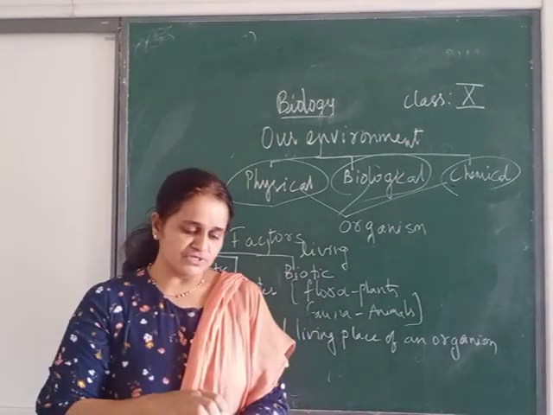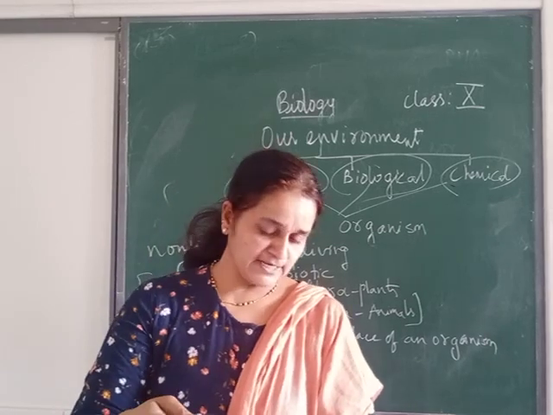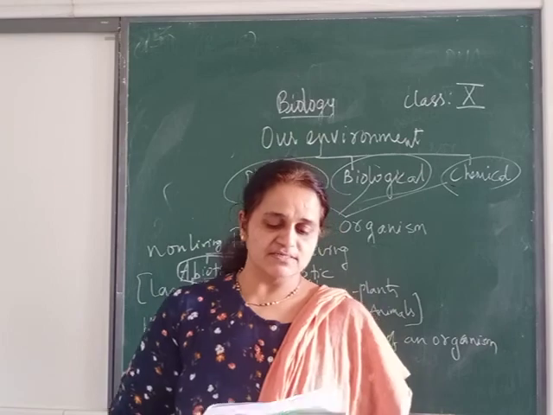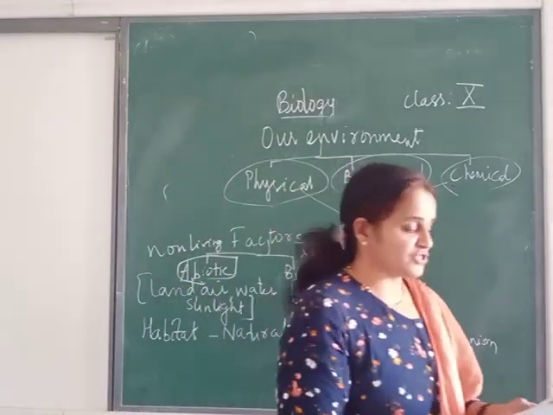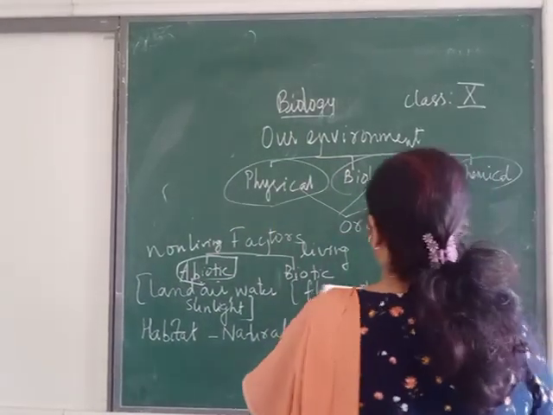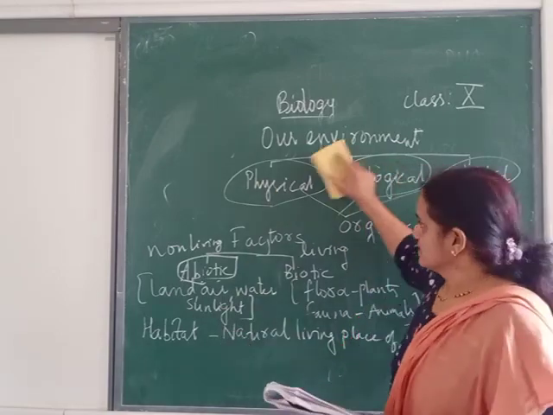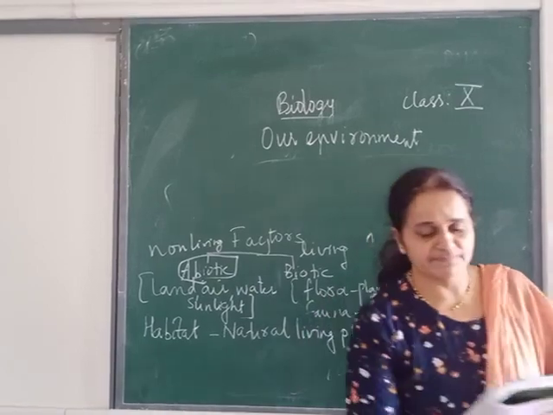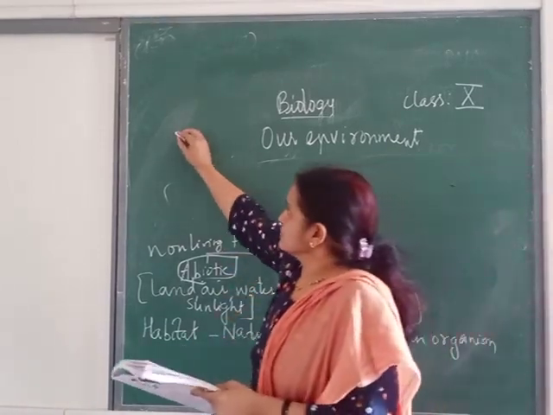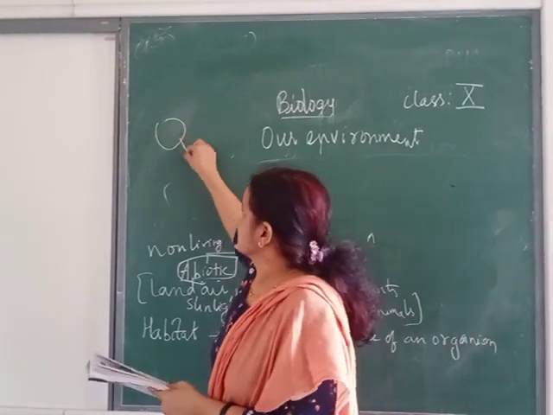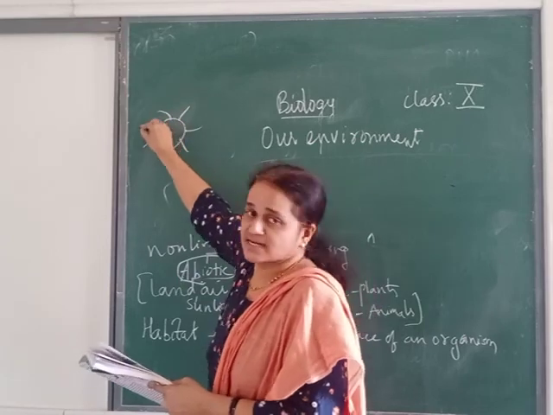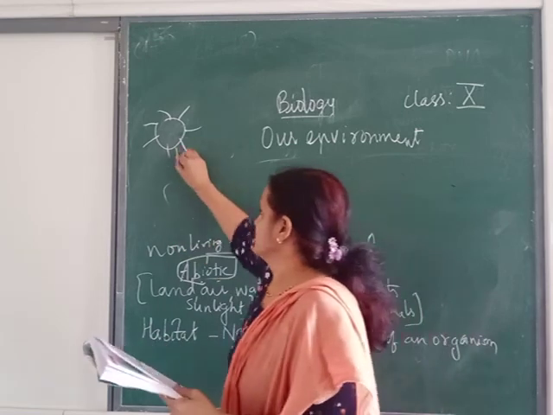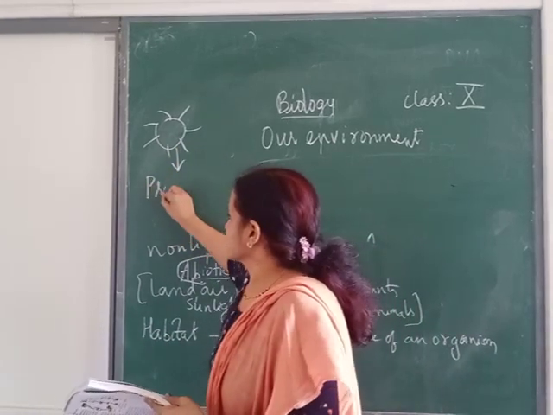So now if you turn to page 194, you can see one table form or a flow chart very clearly explaining the food chain. So what is this food chain? Just see the components in a food chain. First one, you can see that there is a sun. You all know why this sunlight is needed. Plants need sunlight for the production of food. And plants come under the category of producers.